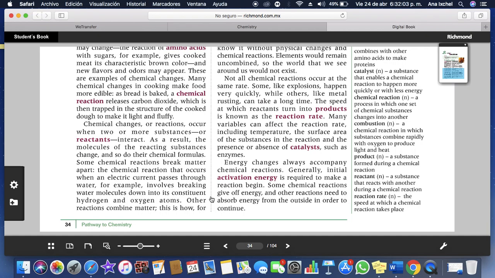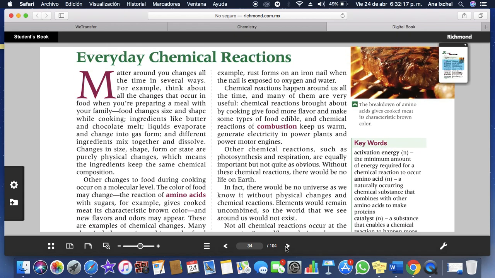into its constituent hydrogen and oxygen atoms. Other reactions combine matter. This is how, for example, rust forms on an iron nail when the nail is exposed to oxygen and water.